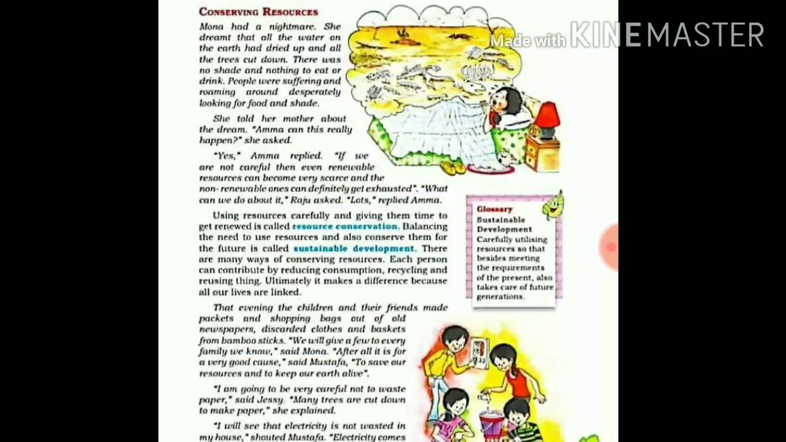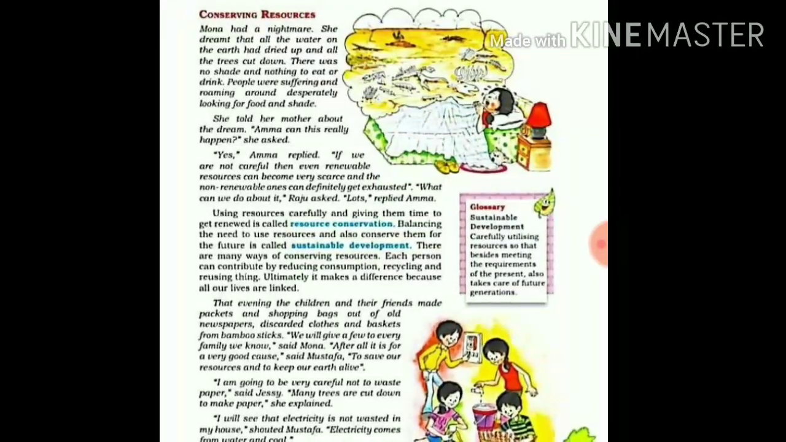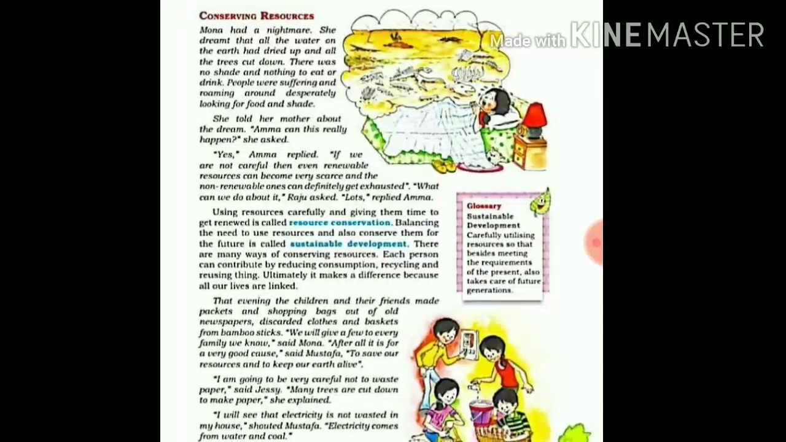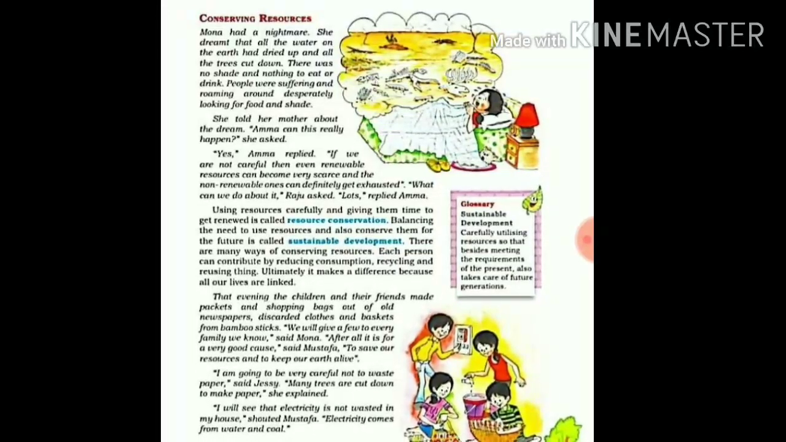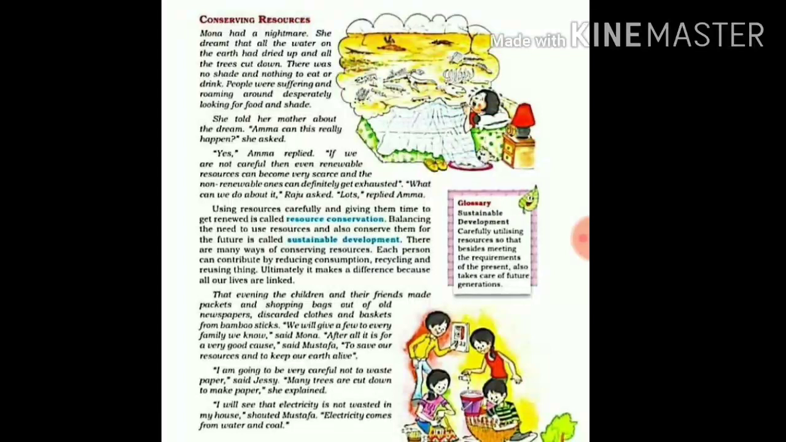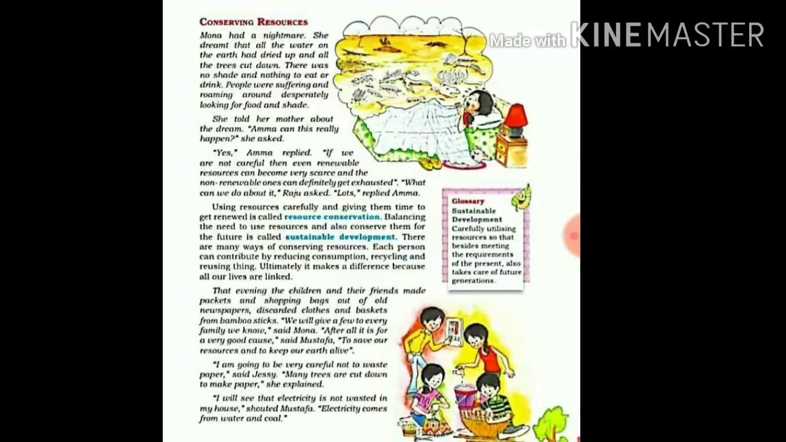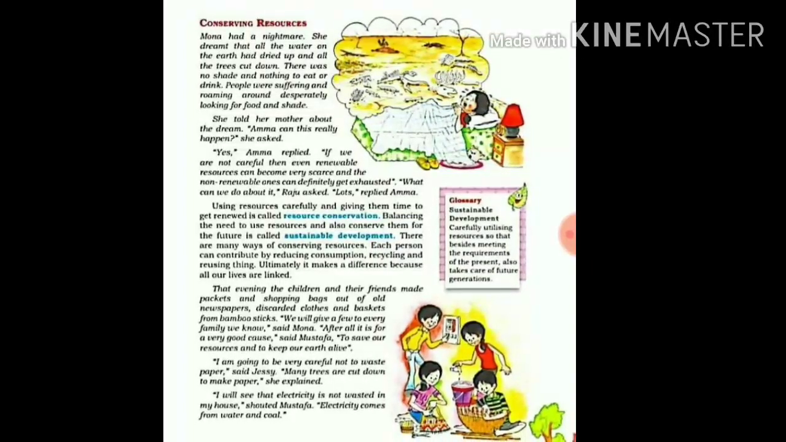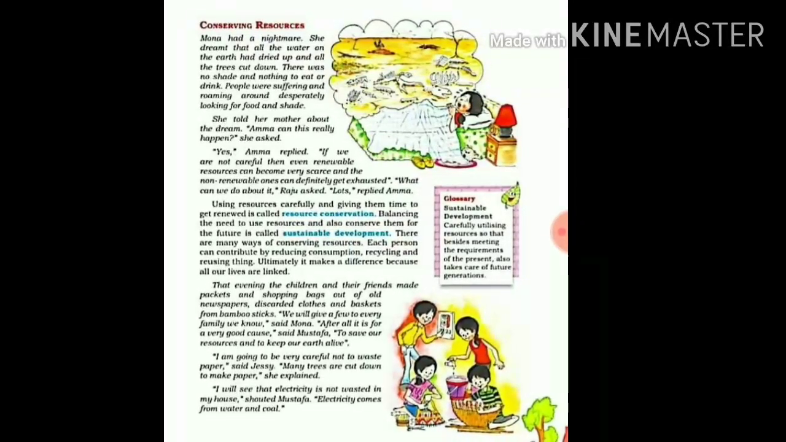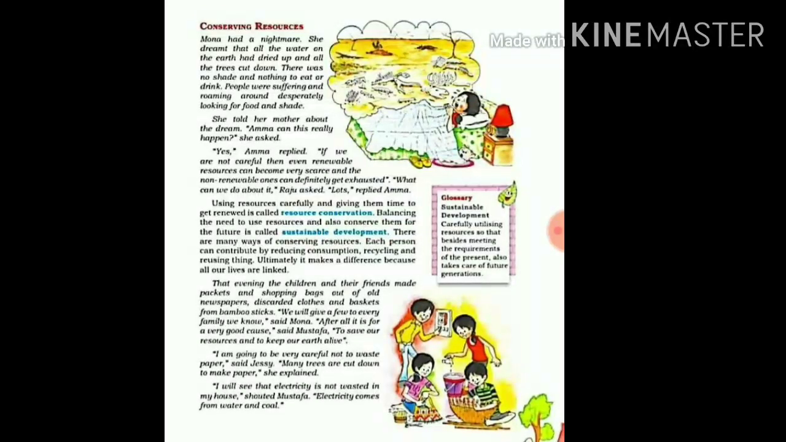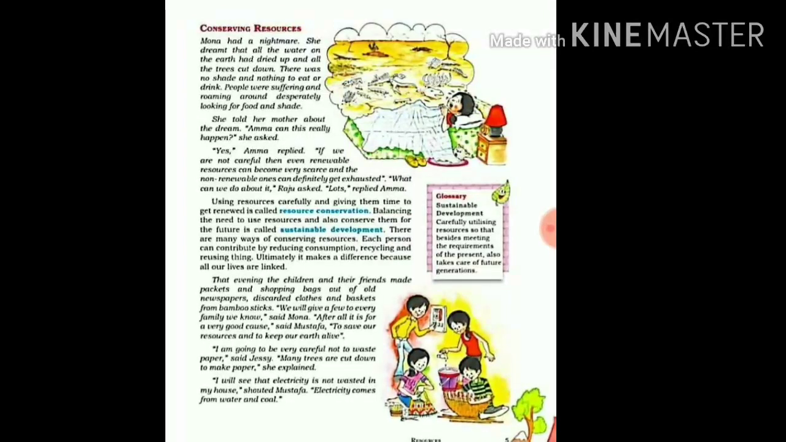Now kids, our next topic is conserving resources. We all know that whatever resources we are getting, we have to use in a very minimized way. Here this girl Mona is sleeping and she dreams something very bad, that all the animals, all the water, air, everything gets exhausted on this earth, and humanity, mankind, comes to an end. So she is asking her mother if it is possible.